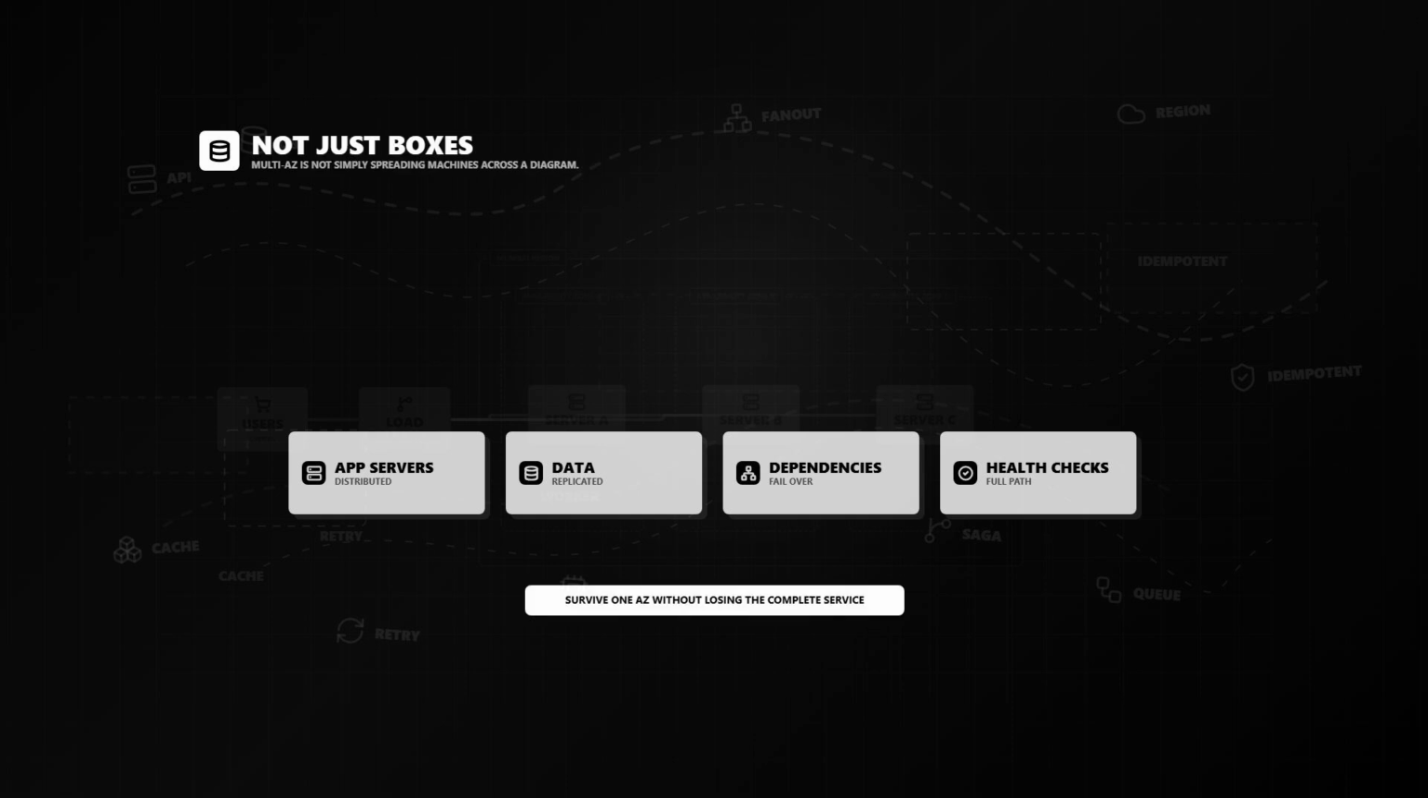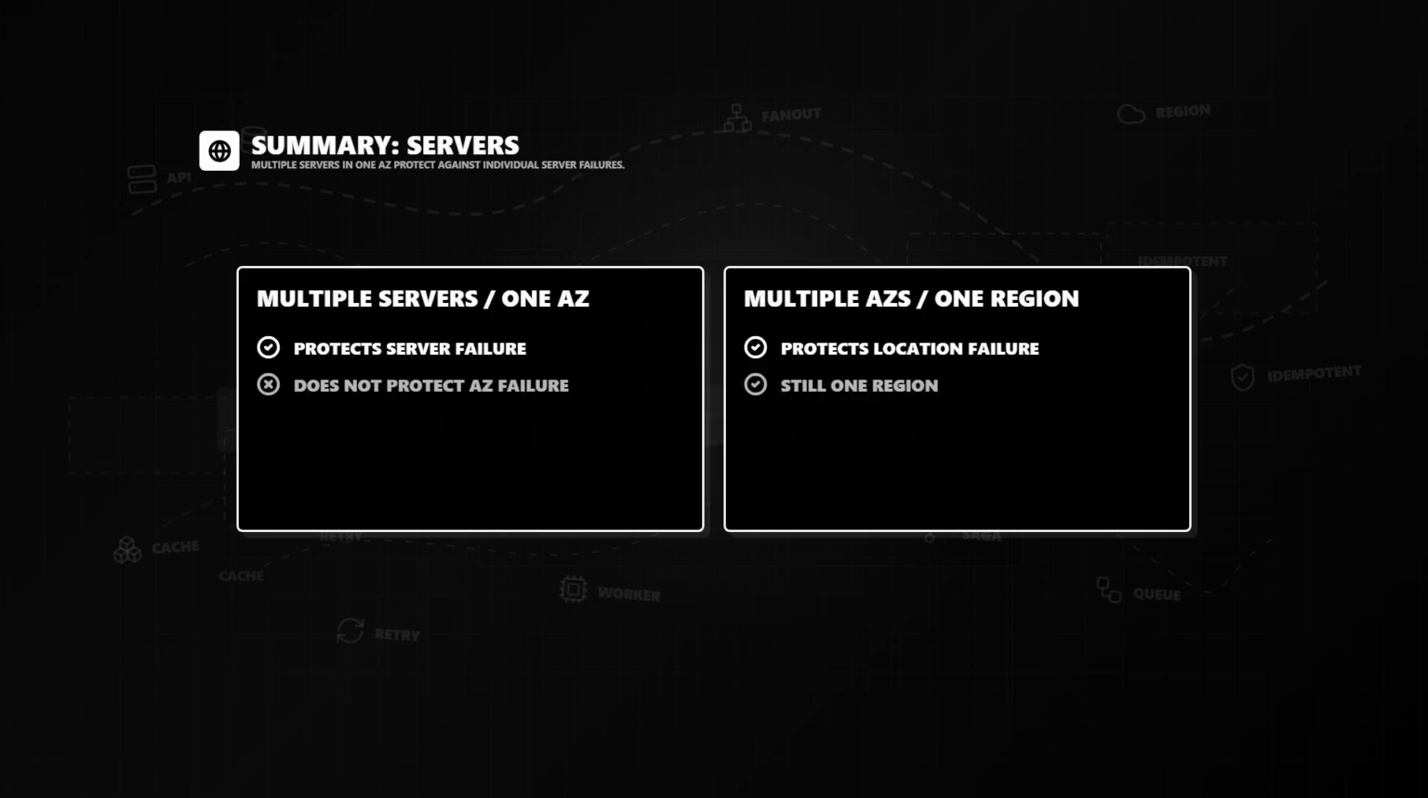Multi-AZ is not simply about spreading machines across a diagram. It is about ensuring that the system can lose one availability zone without losing the complete service. So let us summarize the difference. Multiple servers inside one availability zone protect against individual server failures. Multiple availability zones inside one region protect against the failure of an entire infrastructure location.